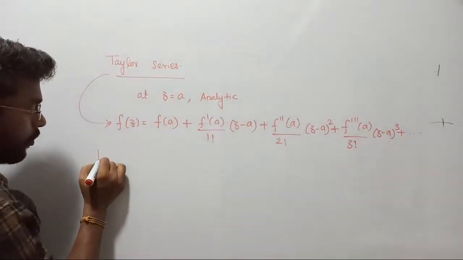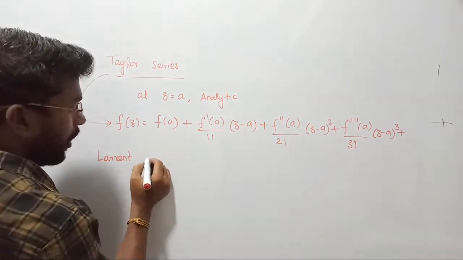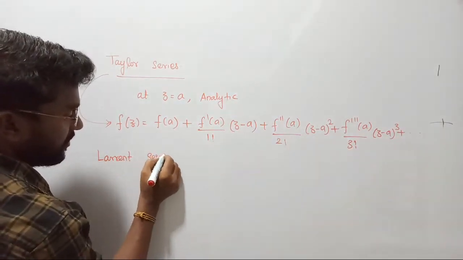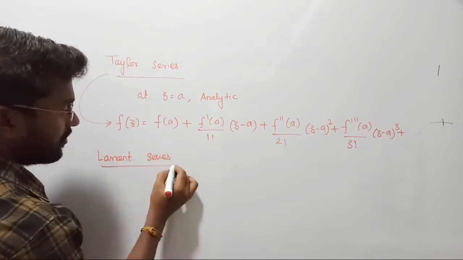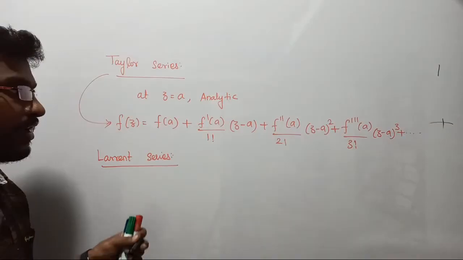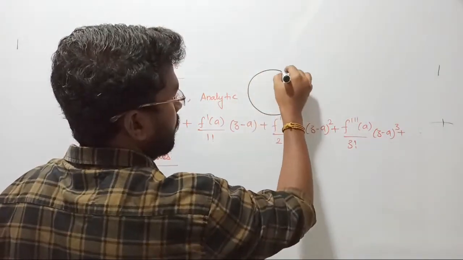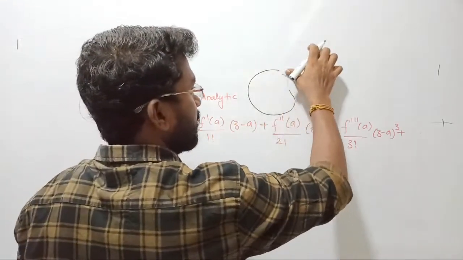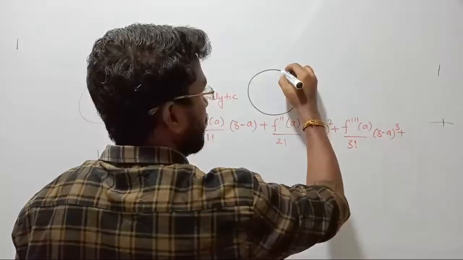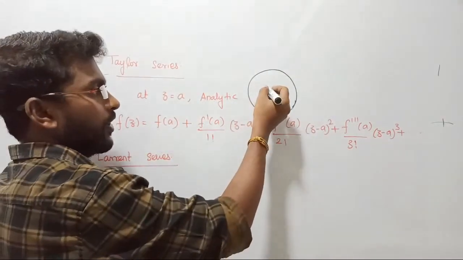Similarly, let us look at the Laurent series. The difference is that in the Taylor series we should select only a particular zone or region. Let me take a circle for better understanding. So let us select a particular region, because we are going with a circle only, or a particular region.